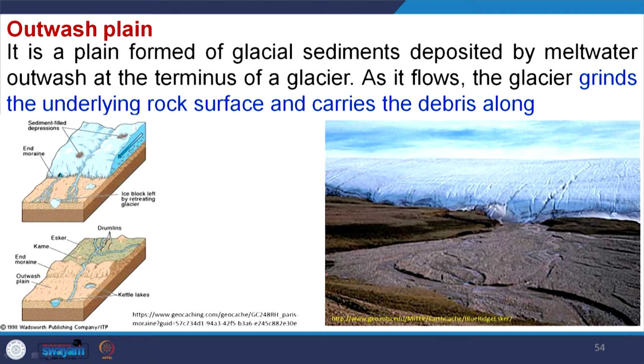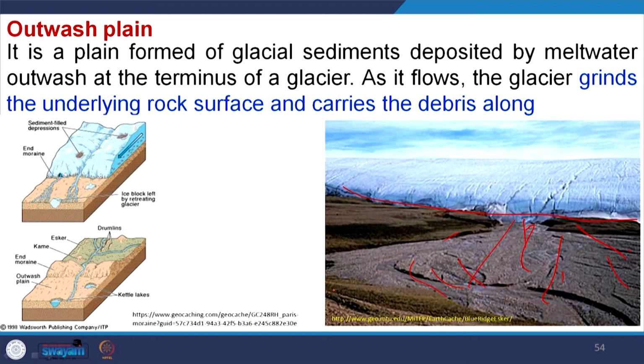Then the outwash plain, that means where the glacier retreats, where the fluvial system develops. So, it is more or less a glacio-fluvial environment. That means with the retreat of the glacier here, these fluvial systems, they are the channels developing from the glacier, eroding here and depositing the sediments there. So, mostly it is a glacio-fluvial environment, this is the outwash plain, and many times this area is also restructured, or reworked, by wind action.